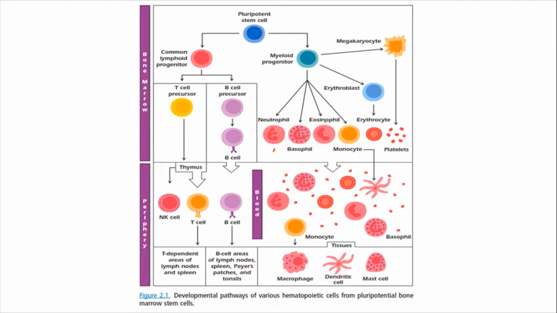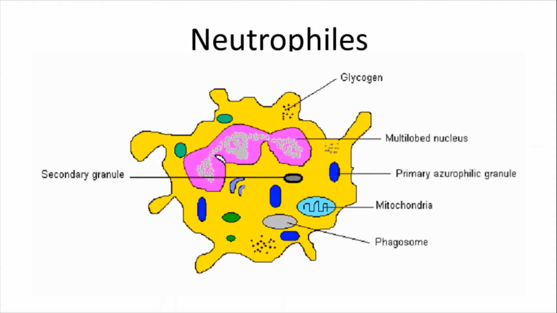By this function, these neutrophils are called phagocytes. Since they are produced from the myeloid system, it is also called the mononuclear phagocytic system. Mononuclear means single-nucleus cells. So it is sometimes called the mononuclear phagocytic system, or generally the myeloid system.